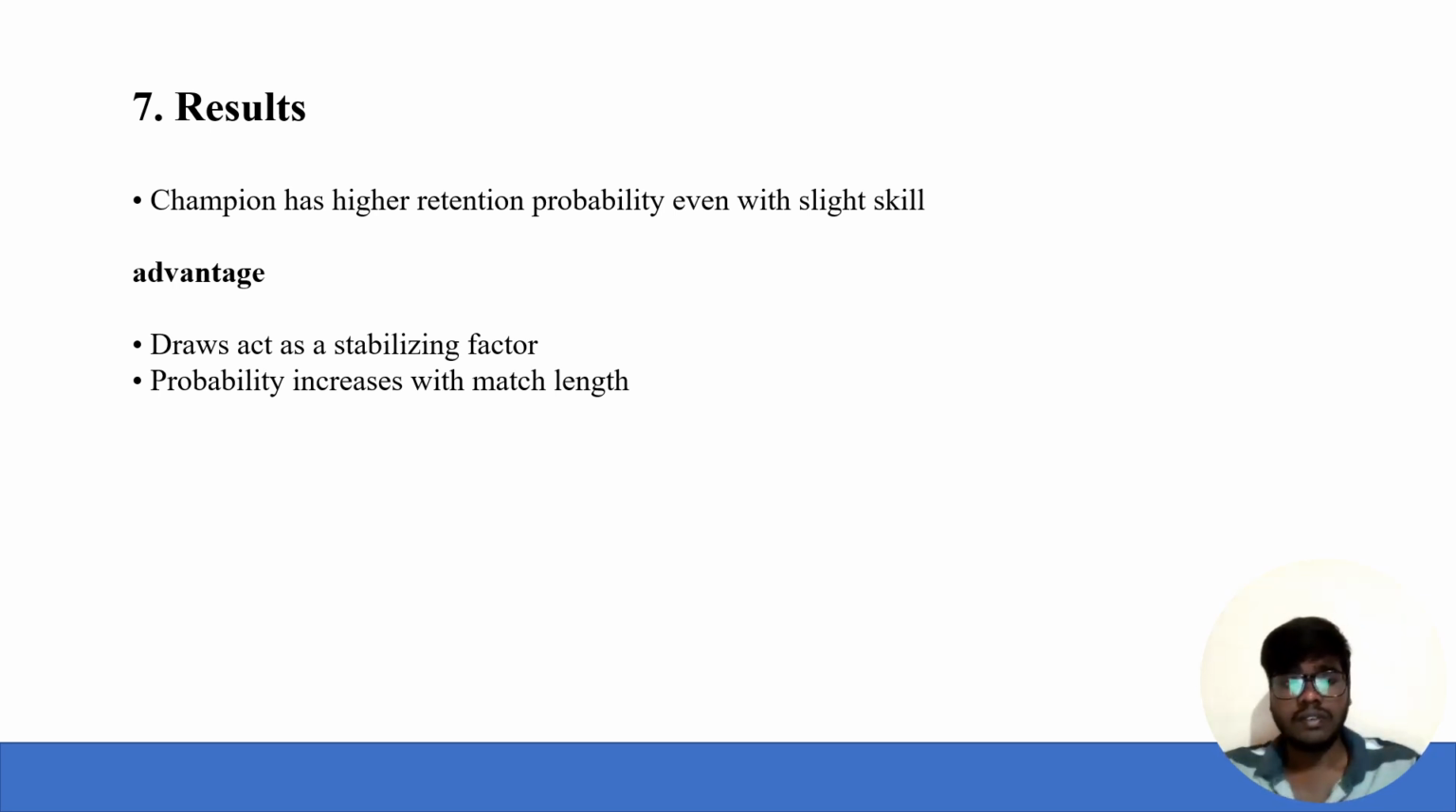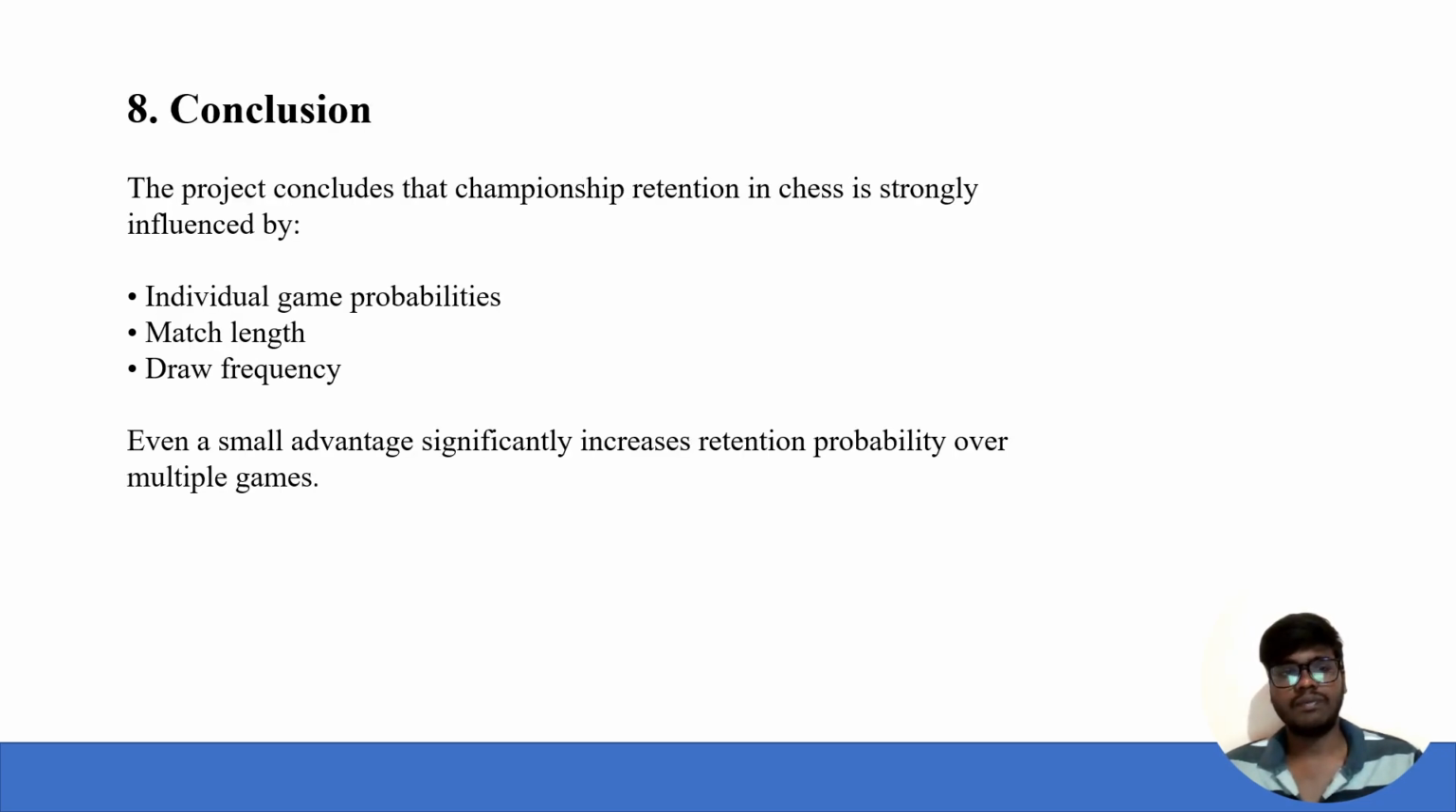Here are the results. You can see the champion has a higher retention probability, even with a slight skill advantage. Draws act as a stabilizing factor, and probability increases with the match length. And then we go to the conclusion.